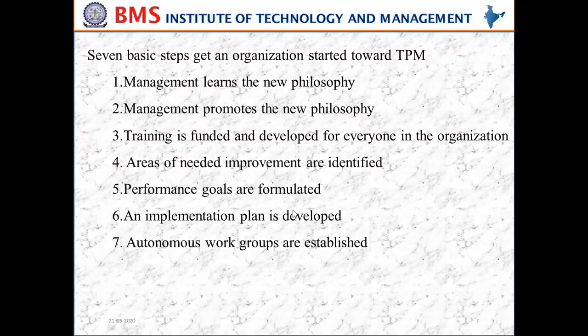Operators and maintenance personnel are brought together to work, which results in an autonomous work group. These groups must have the authority.